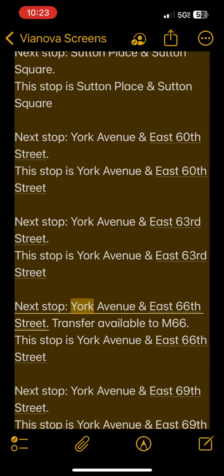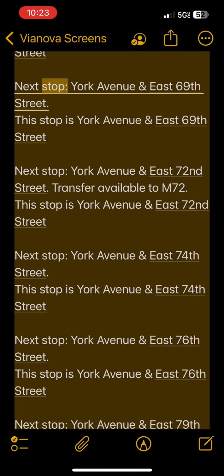Next stop, York Avenue and East 66th Street. Transfer available to M66. This stop is York Avenue and East 66th Street. Next stop, York Avenue and East 69th Street. This stop is York Avenue and East 69th Street. Next stop, York Avenue and East 72nd Street. Transfer available to M72. This stop is York Avenue and East 72nd Street. Next stop, York Avenue and East 74th Street. This stop is York Avenue and East 74th Street.